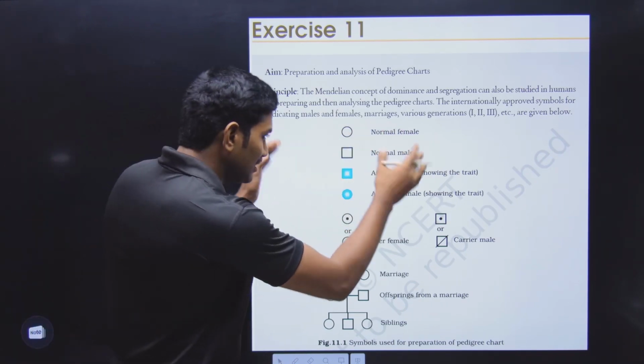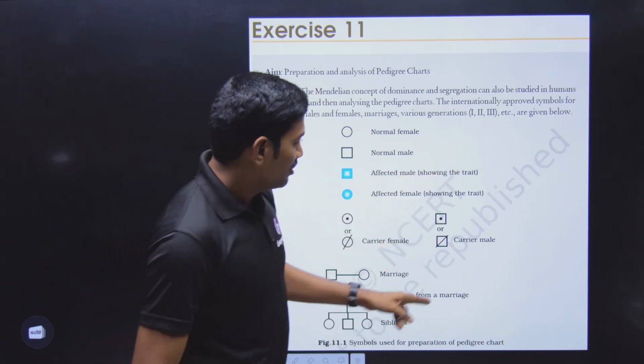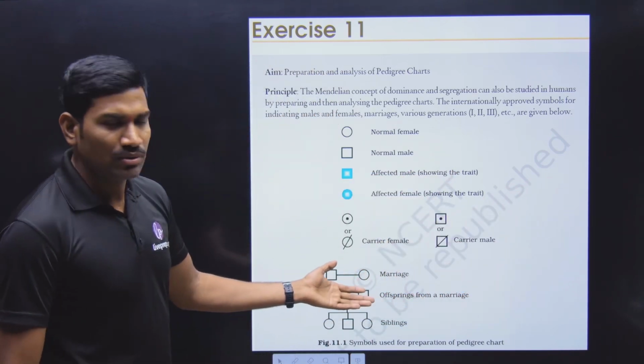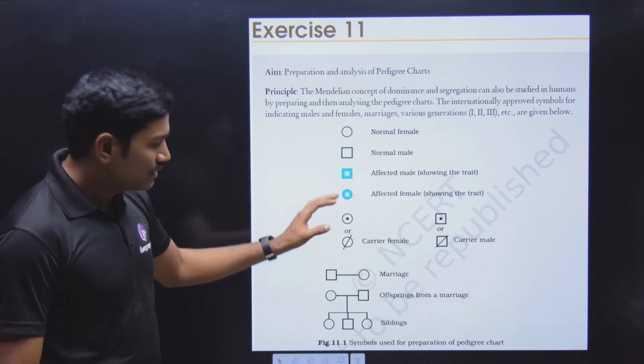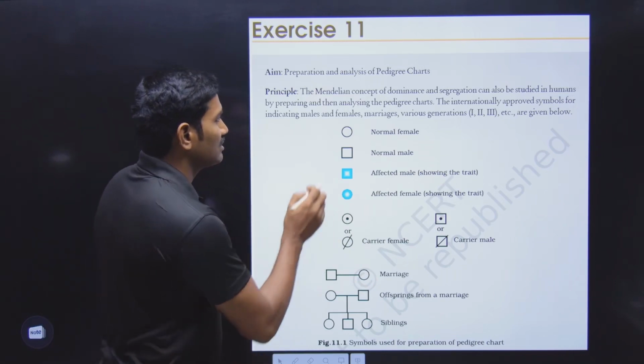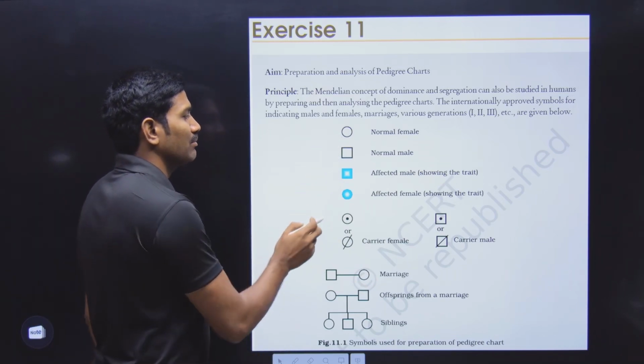Now let us see this. This is the NCERT. See here, NCERT not to be republished. Yes or no? I hope you can understand. This is a soft copy. Now, in the NCERT, they have given this symbol: normal female, normal male, affected male, affected female.